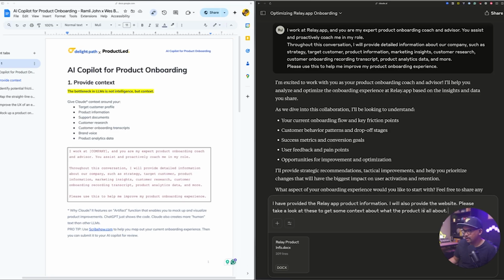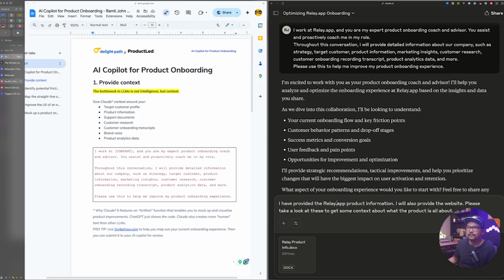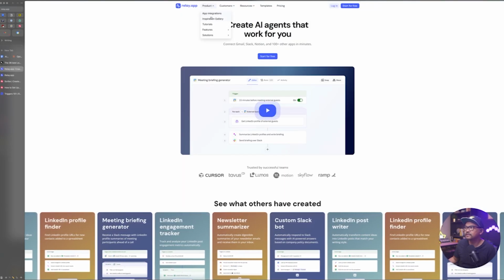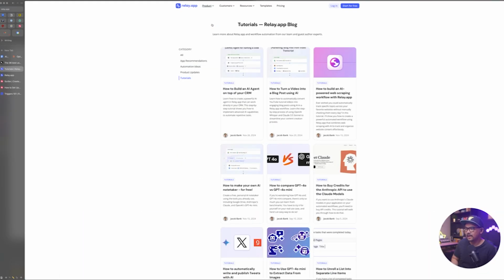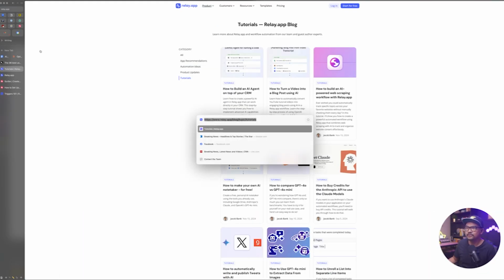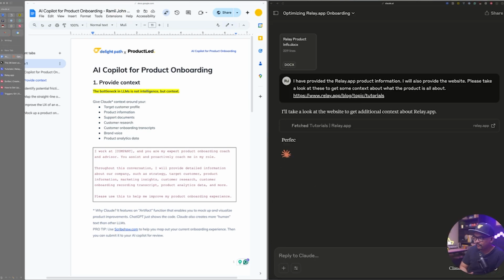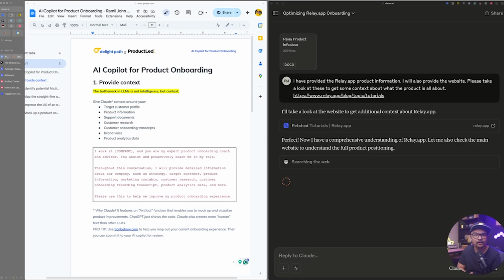I'm using Better Dictation to provide that information. And we can just grab the link here from the Relay product. Any kind of tutorials it has, I'm going to drop that in here so that it has that context available to it. So it's fetching the website. It has all the information and is taking a look at it, searching the web for any other information about Relay that would make it more useful.